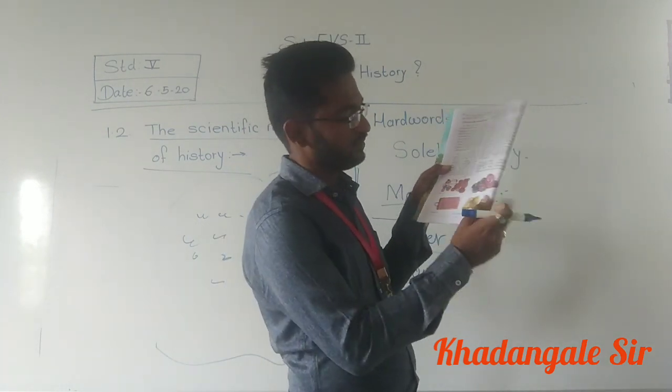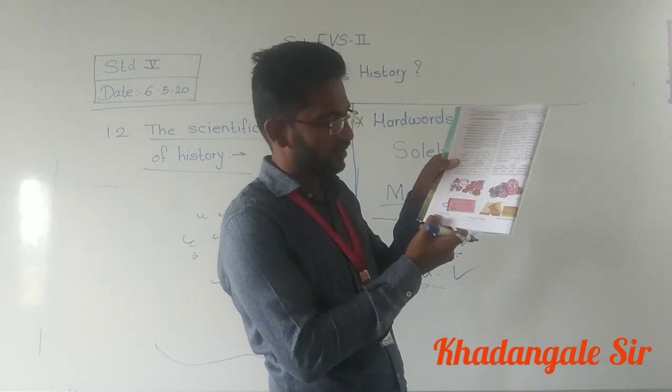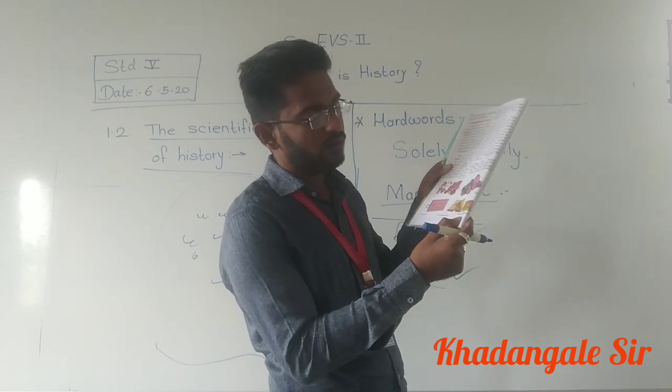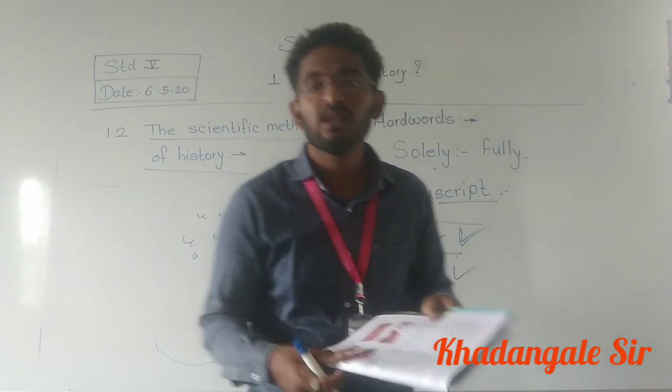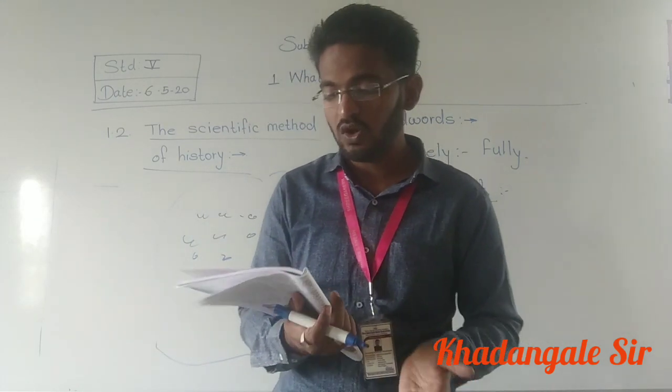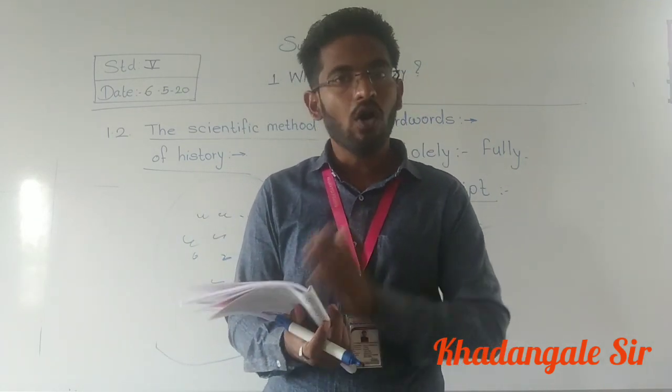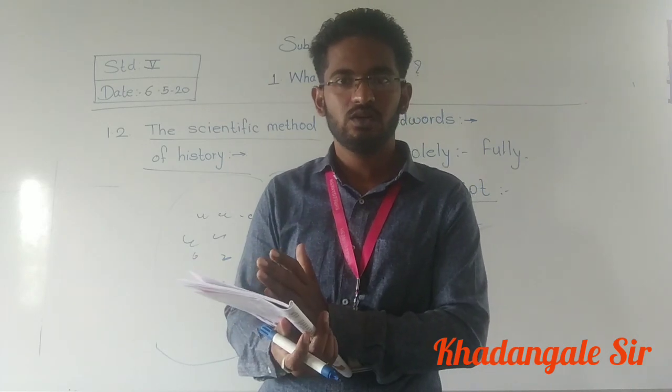See, pots, coins, copper plate, books and manuscripts, sculptures, inscriptions. These are the sources of history. On this basis, history is considered.